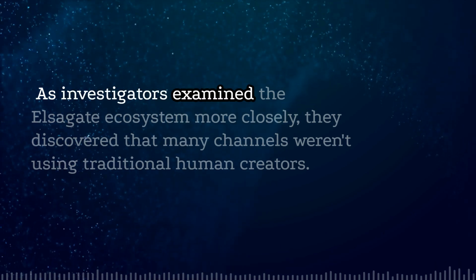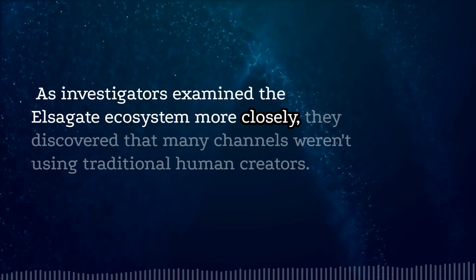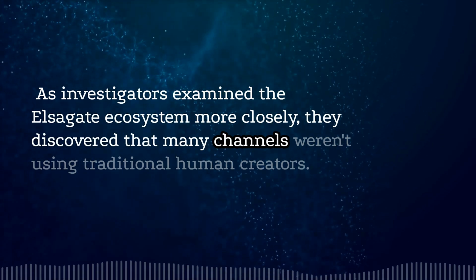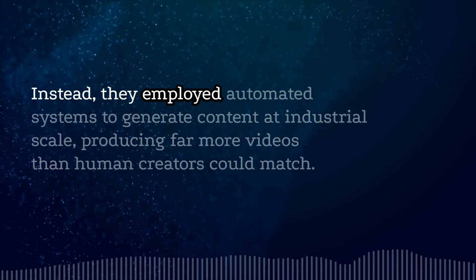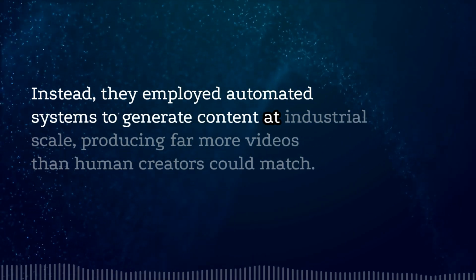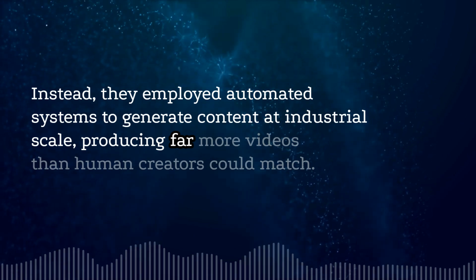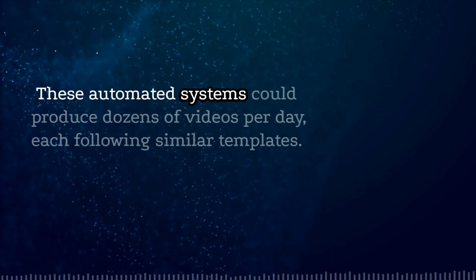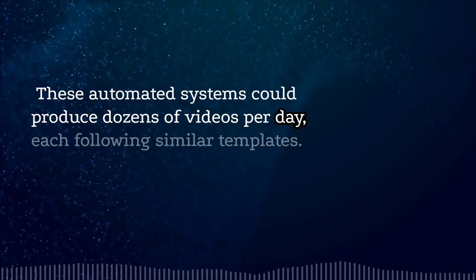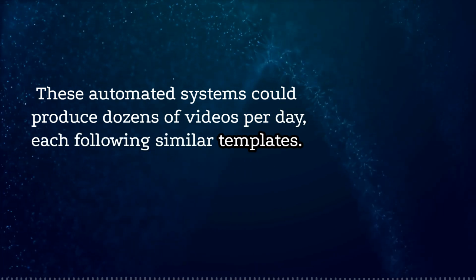As investigators examined the Elsagate ecosystem more closely, they discovered that many channels weren't using traditional human creators. Instead, they employed automated systems to generate content at industrial scale, producing far more videos than human creators could match. These automated systems could produce dozens of videos per day, each following similar templates.